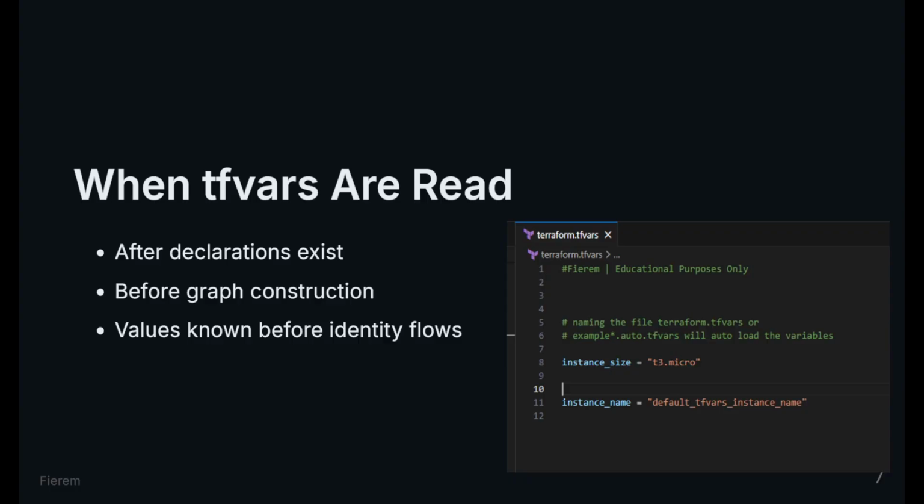Terraform reads tfvars before graph construction, but after variable declarations exist. This timing matters. Values must be known before identity can flow into resources. tfvars participate in reasoning, but never in structure.